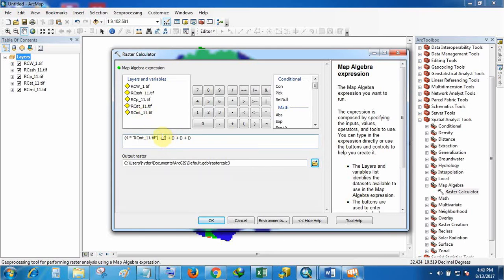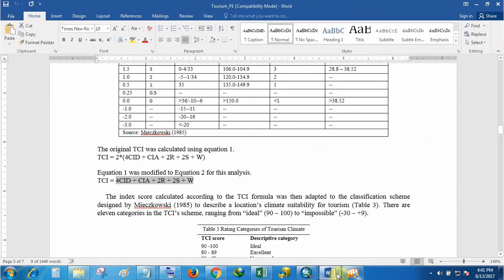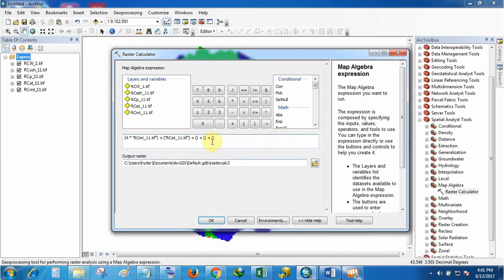Okay, this is the average temperature, this is the precipitation, which will be multiplied by 2.